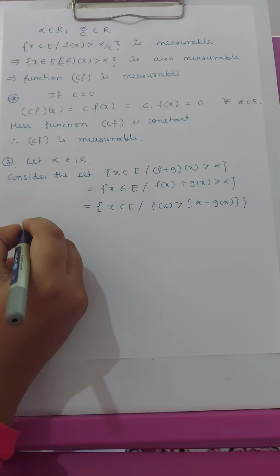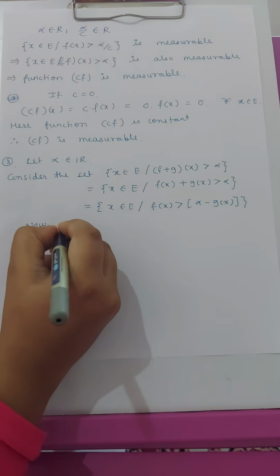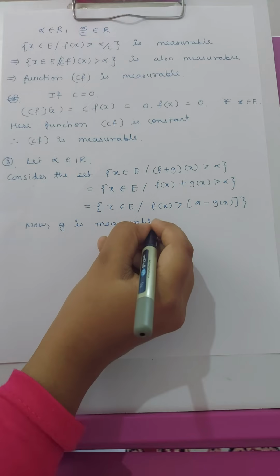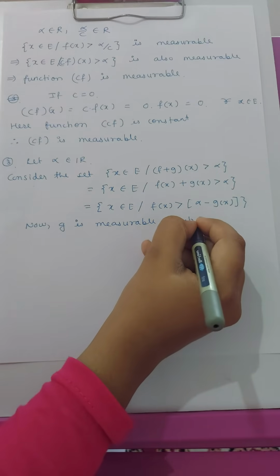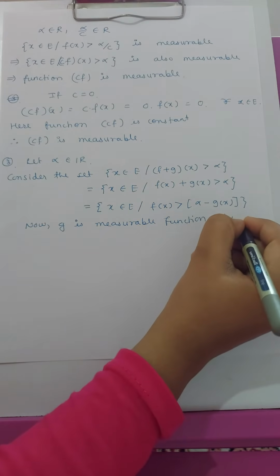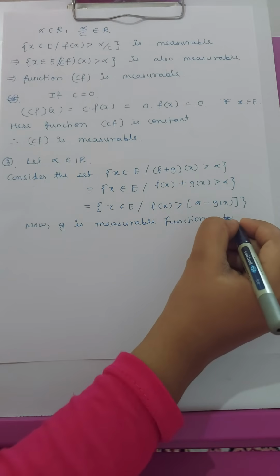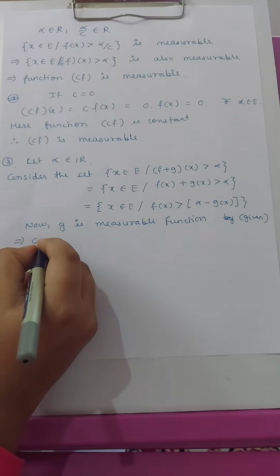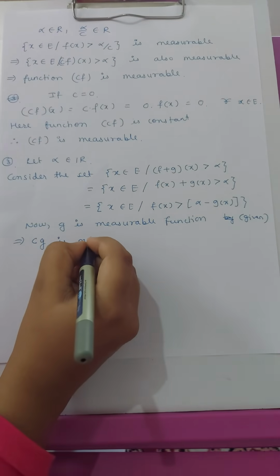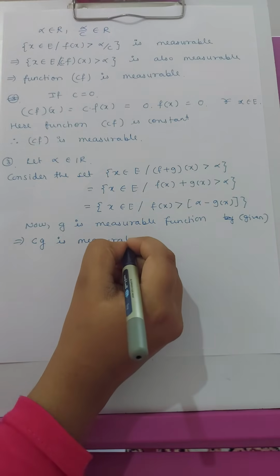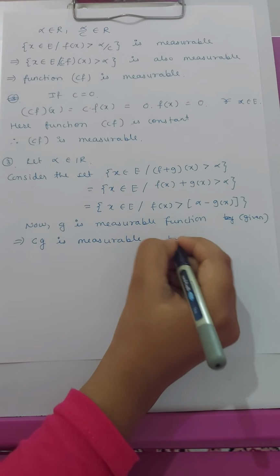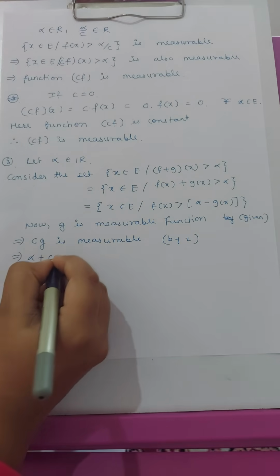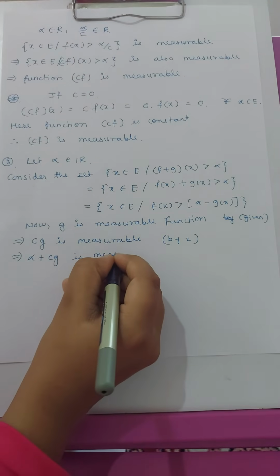So now g is a measurable function, is given. So this implies that c multiplied by g is also measurable. We have just proved this condition by the second. So this implies that alpha plus cg is measurable by the first condition.